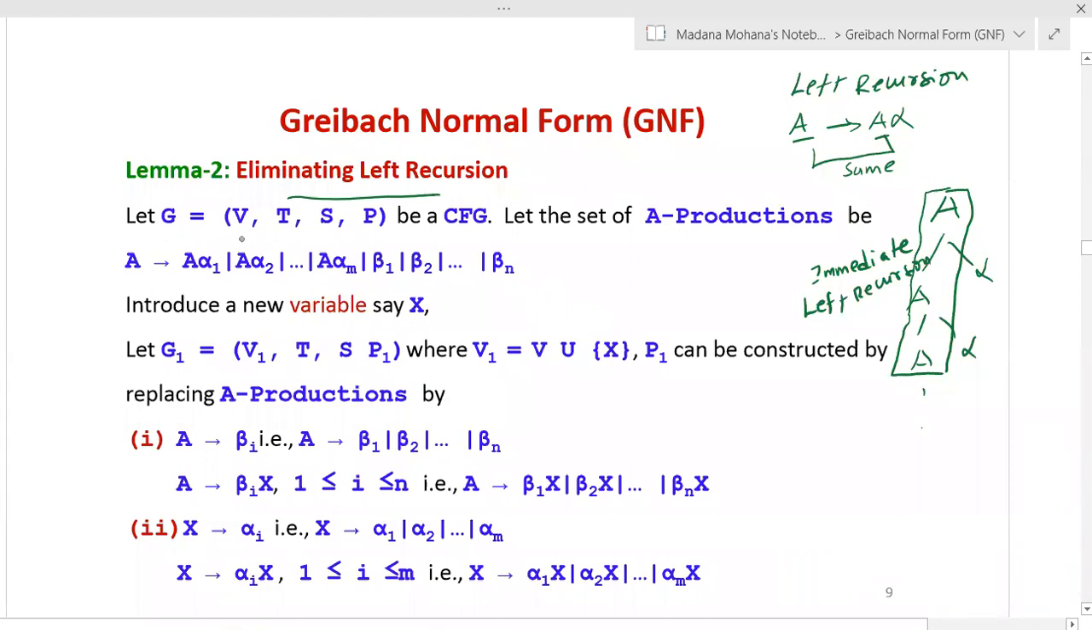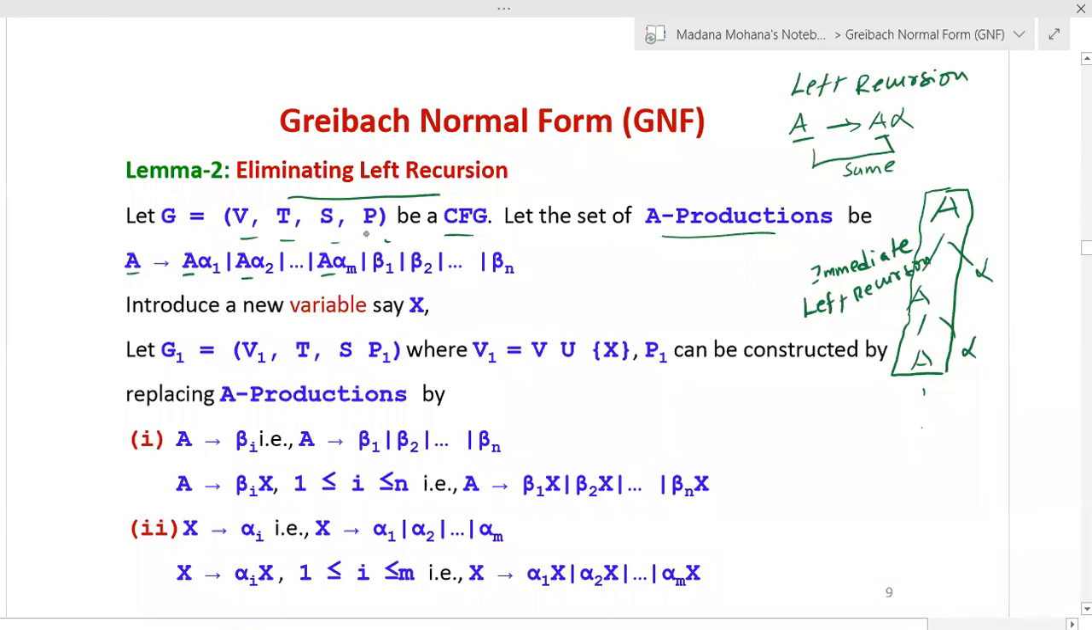Let G equal to (V, T, S, P) be a context-free grammar. Let the set of A productions be A derives A alpha 1, A alpha 2, and so on A alpha m, or beta 1, beta 2, and so on beta n. Here you can see in the given A productions the right hand side starting symbol is A, here A is there, and so on. So this is the same as the left hand side starting variable, therefore it is in the form of A derives A alpha.